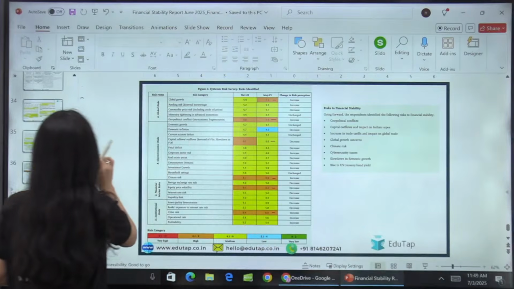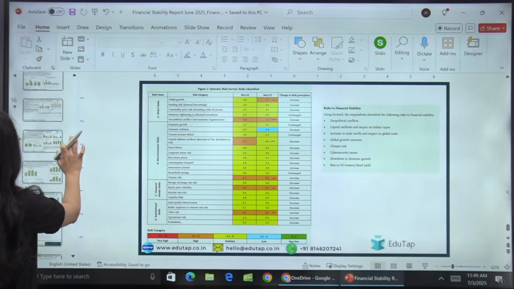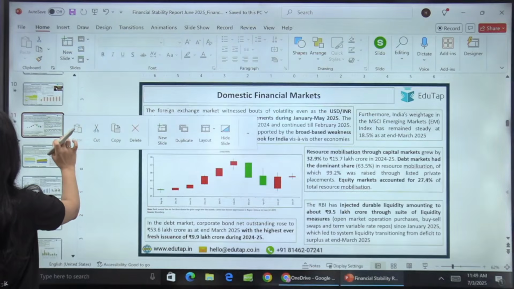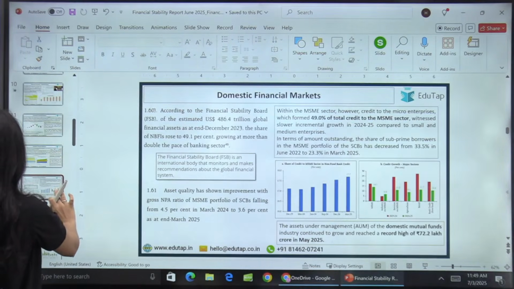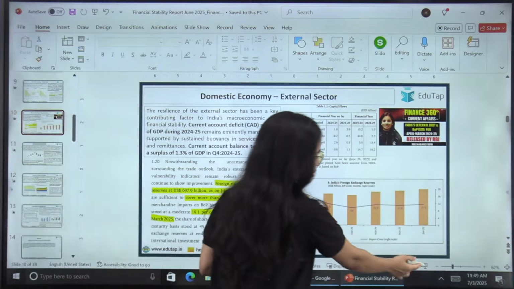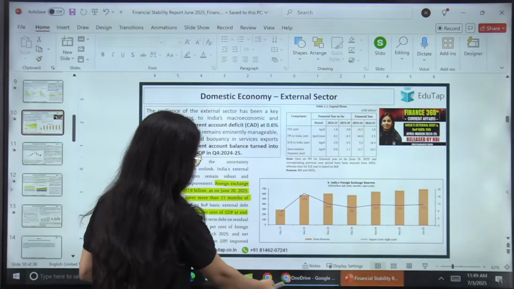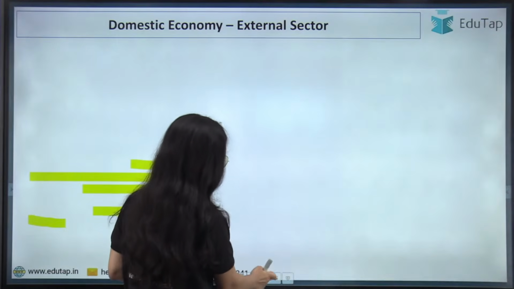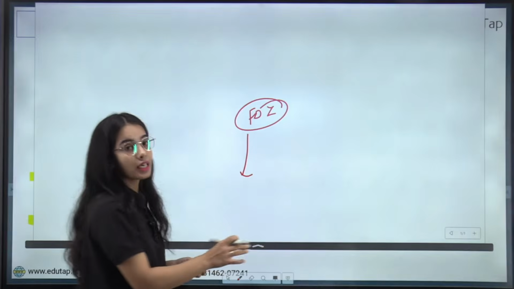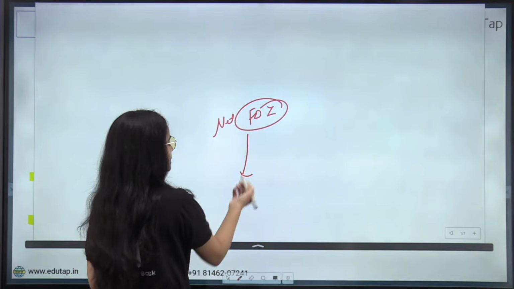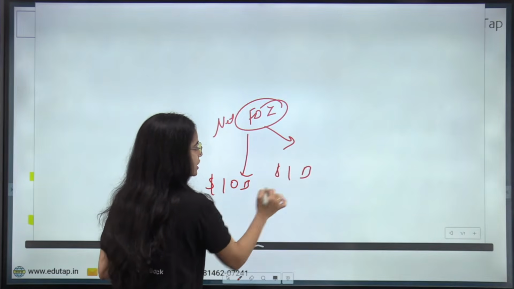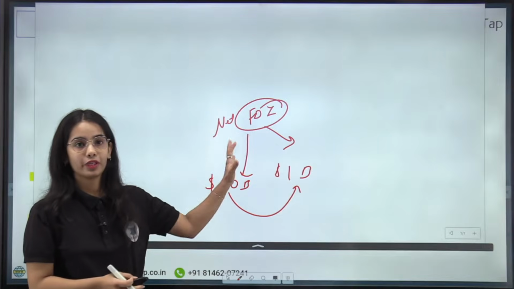First of all, when we discussed the FDI, we have seen that the FDI has decreased a lot, right? The net FDI has decreased from $10 billion to $1 billion. So there is a huge decrease in the net FDI inflows.